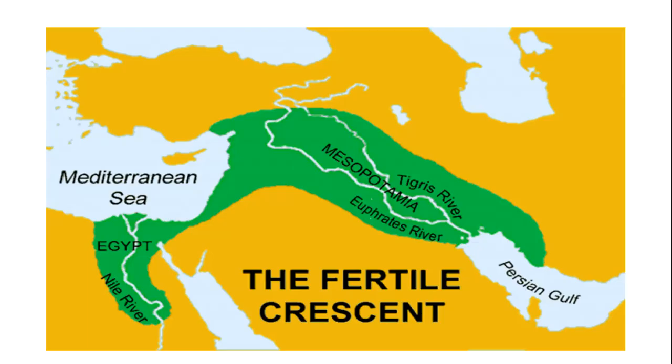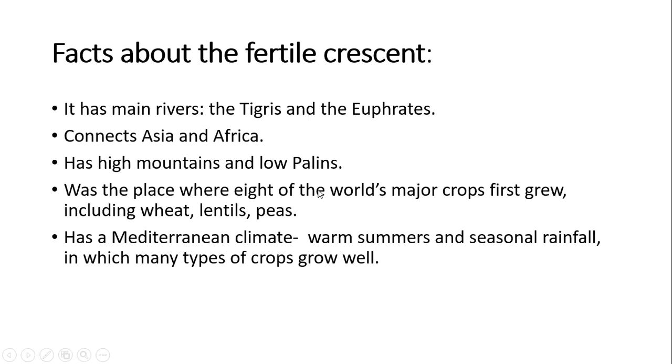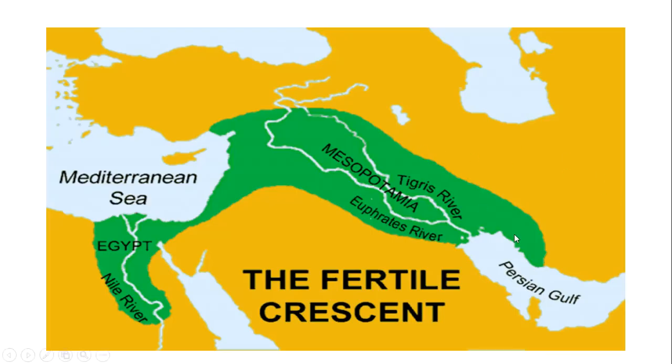Here is the picture of the Fertile Crescent, this green area. Here this is Egypt and Sudan, and here we have Palestine, Jordan, Syria, and Iraq. So this is the Fertile Crescent.